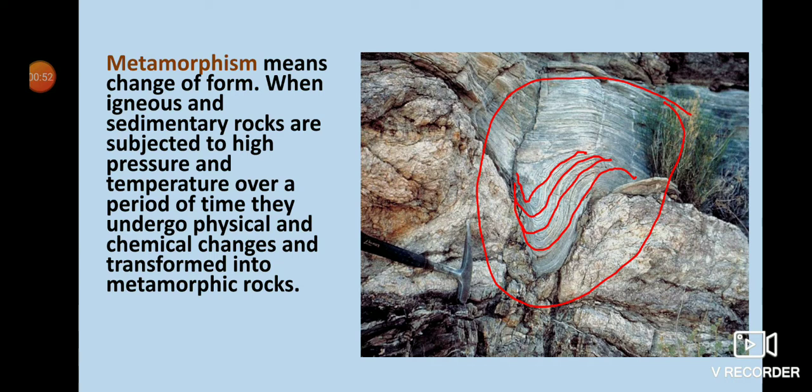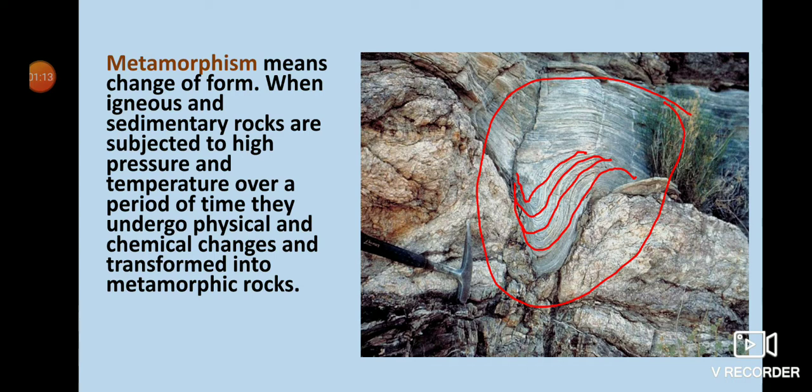So metamorphism means change of form. When igneous and sedimentary rocks are subjected to high pressure and temperature over a long period of time, they undergo physical and chemical change and are transformed into metamorphic rock.